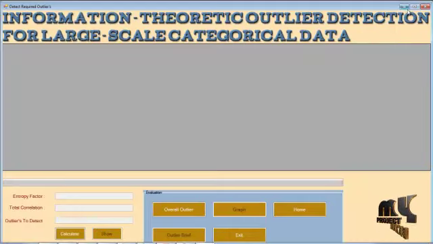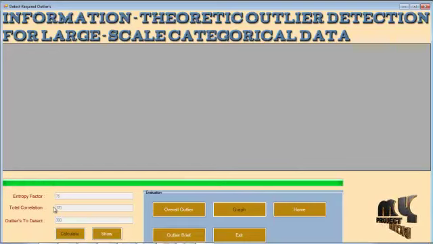This form shows the outlier detection based on the user needs. Here I'm calculating the entropy factor as well as the total correlation. After acquiring the entropy and total correlation, the whole entropy will be calculated in a background process. After performing the whole entropy process, it will be followed by the data weighting process.